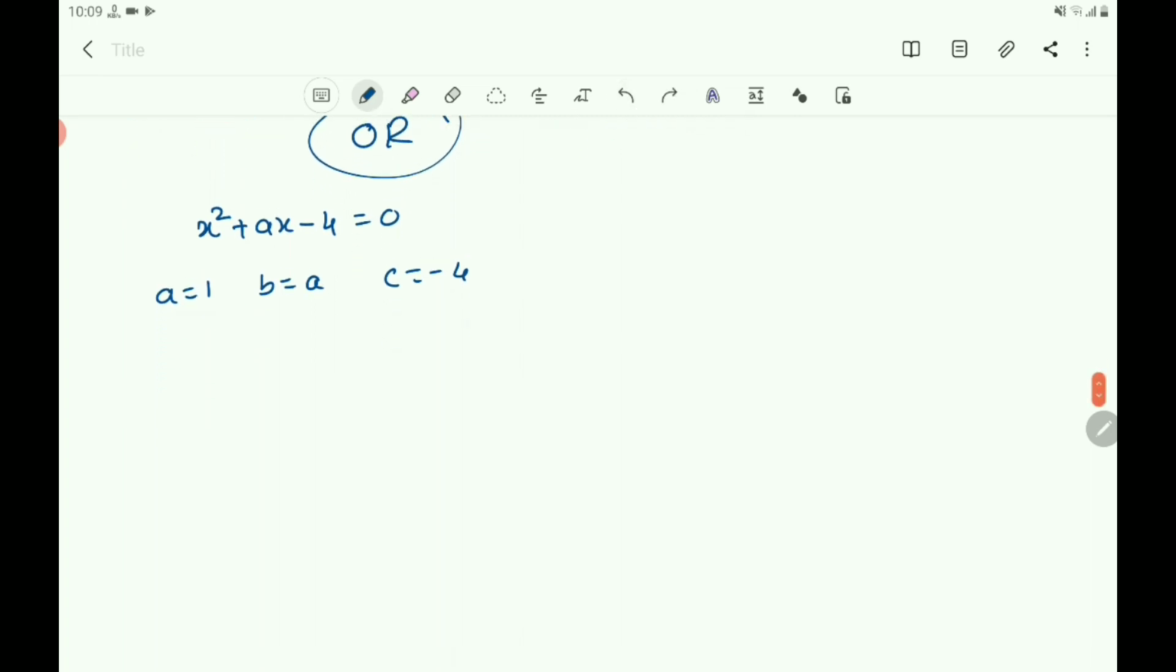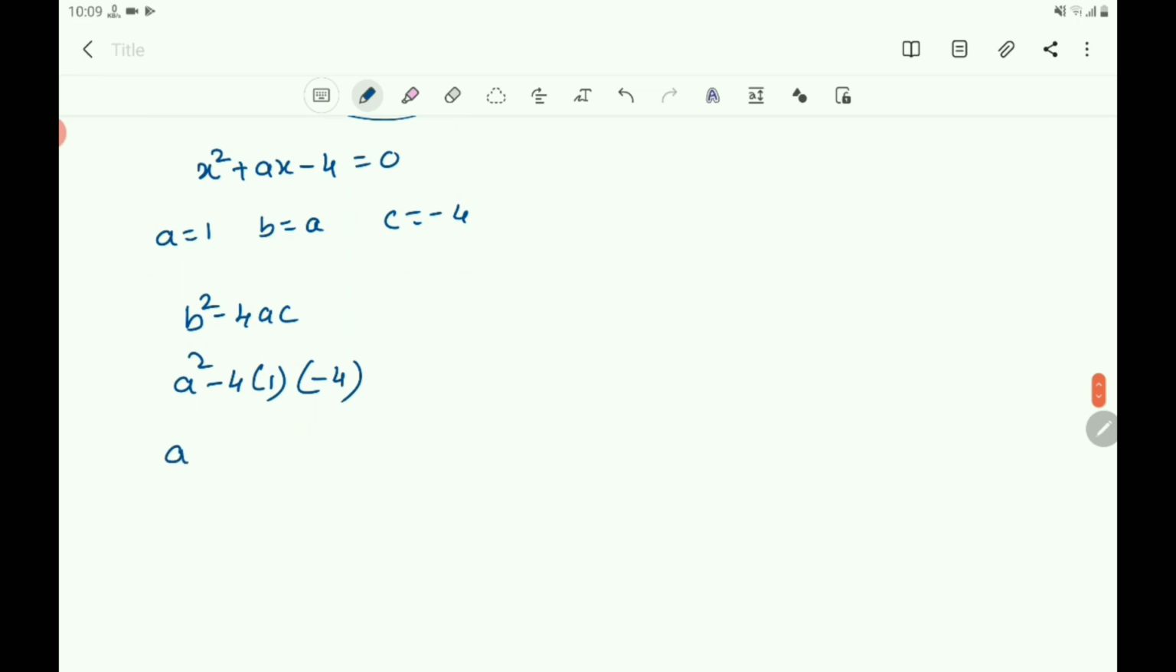Now you write the discriminant part, that is b square minus 4ac. Then b is a, so write a square minus 4, and a is 1 and c is minus 4. Then you write a square, and minus into minus is there, so it becomes plus. 4 into 1 into 4 is 16, but here minus into minus is there, so it is plus 16.